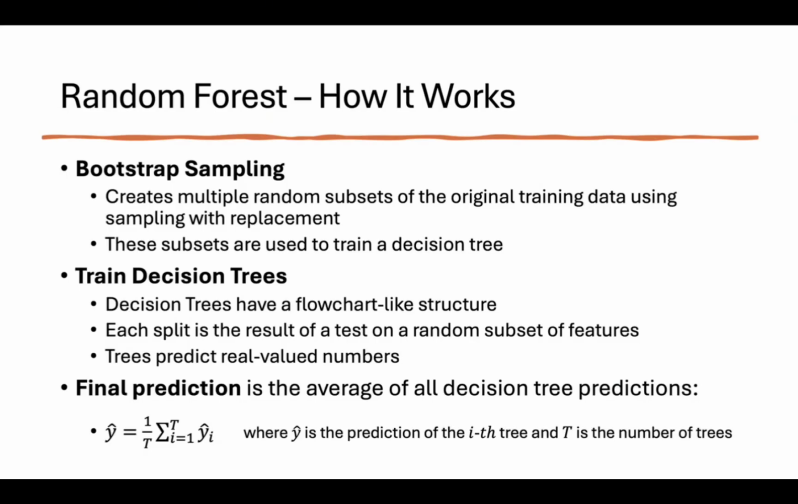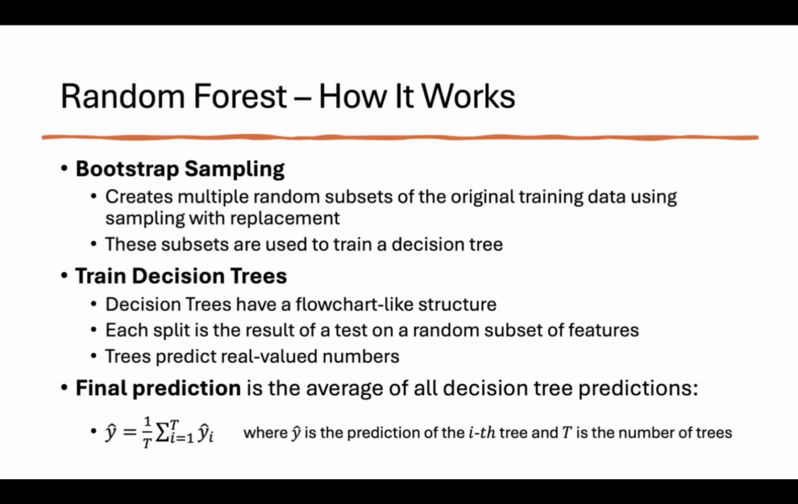Random forest. The random forest algorithm works by using the bootstrap sampling method, which creates multiple random subsets of the original training data using sampling with replacement. And these subsets are used to train a decision tree. In other words, after creating the subsets for a decision tree, it puts all of the original training data back into the pot before creating new subsets for the next one.